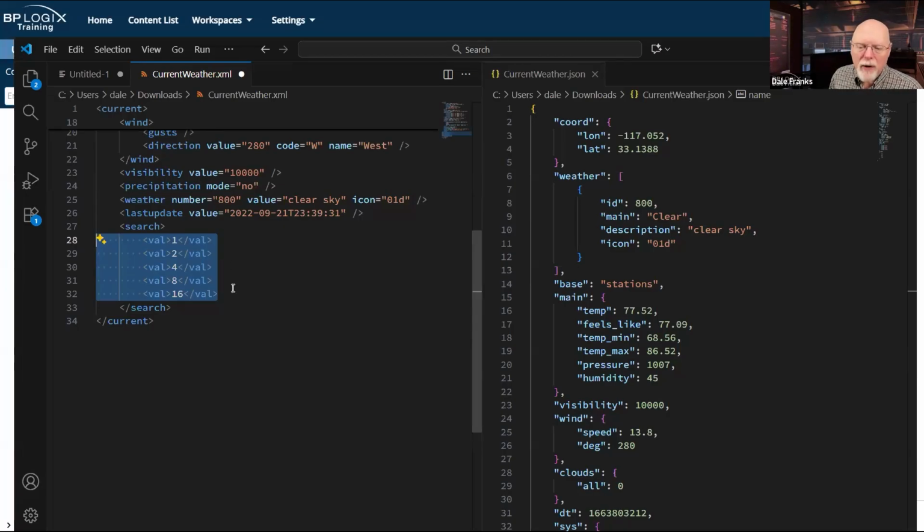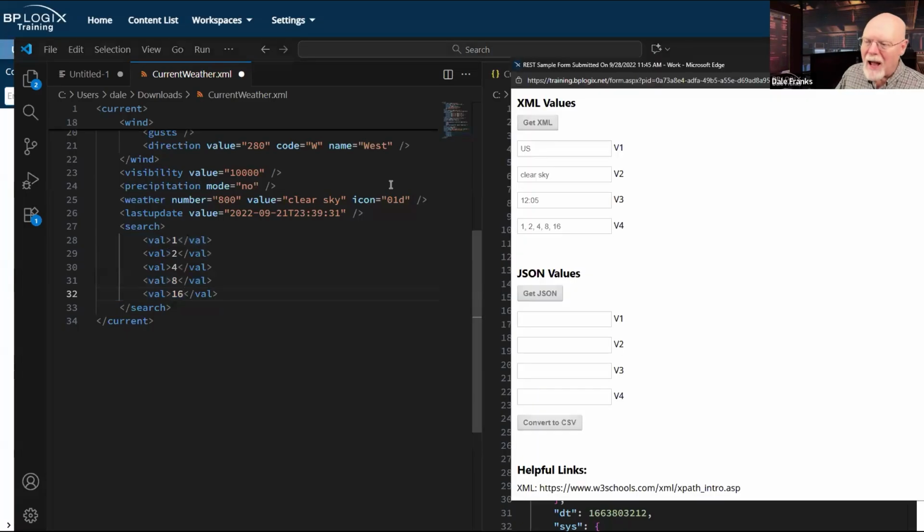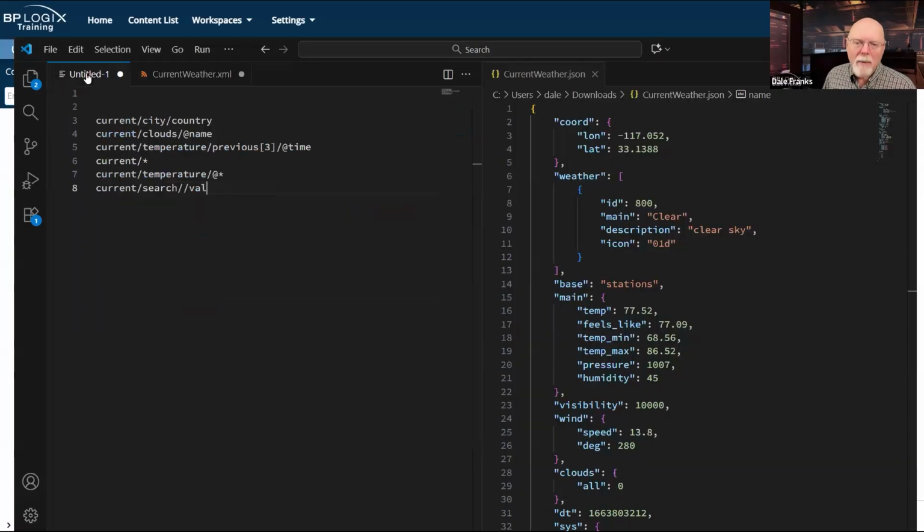If there were some different names or some different attributes here, I would probably get more data than I wanted. So I'm getting something slightly different here. What I'm getting with current slash search slash val is I'm not getting everything.